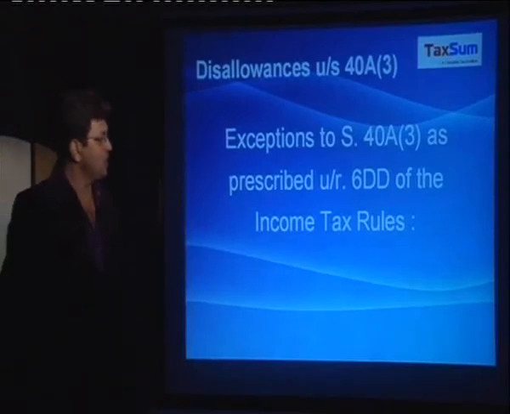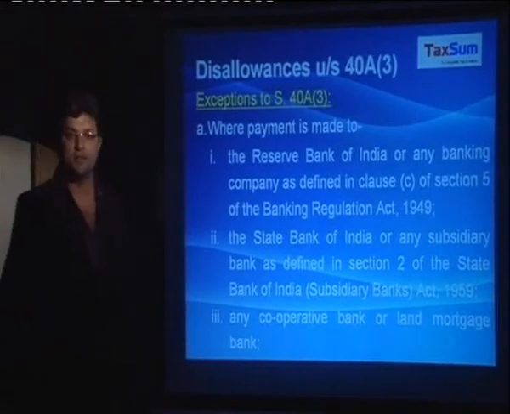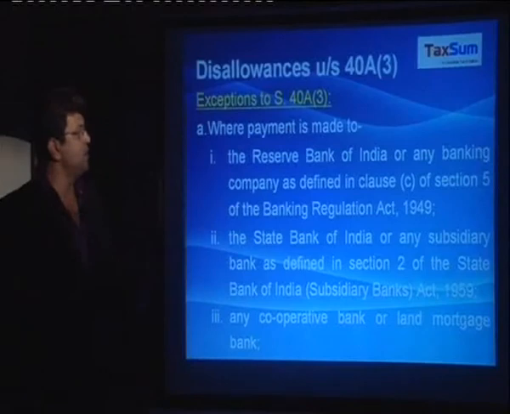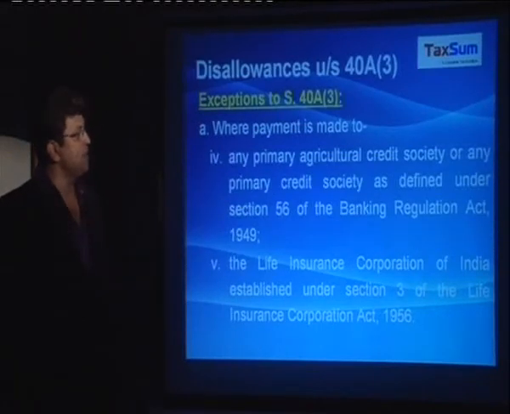Exceptions to section 40A(3) as prescribed under rule 6DD of the Income Tax Rules. There are certain exceptions to which the disallowance provisions of 40A(3) are not applicable. When the payment is made to the Reserve Bank of India or any banking company, the State Bank of India or any subsidiary bank as defined in section 2 of the State Bank of India Act, any cooperative bank or land mortgage bank, any primary agricultural credit society, the Life Insurance Corporation of India,